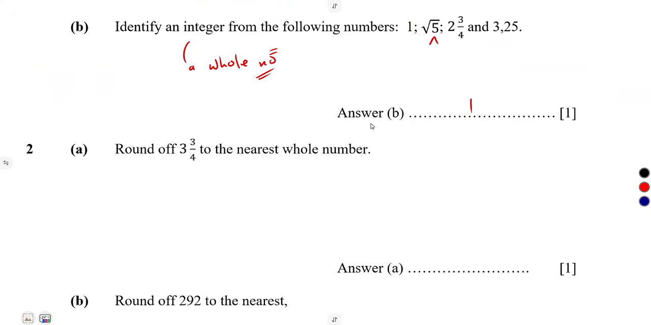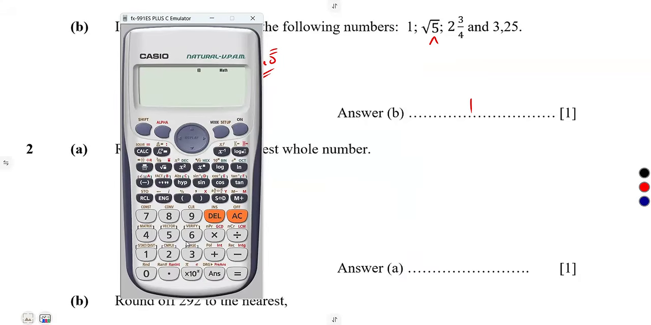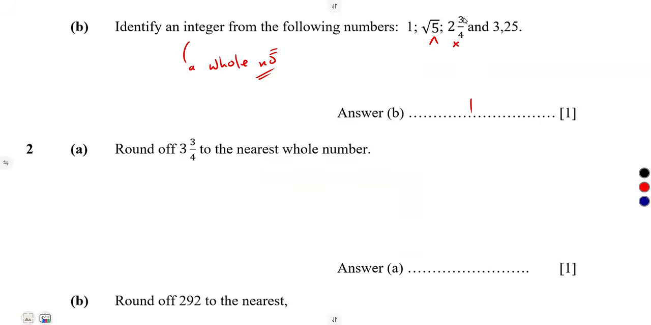The square root of 5, guys, you cannot simplify this. Just for revision purposes, I'm going to present the calculator, even though you're asked not to use the calculator, just for you to see the square root of 5. This is what you have. It cannot be simplified. It's actually a decimal. We are talking about whole numbers. So it's actually out. 2 and 3/4 is a fraction, not a whole number. So it's actually out. This is a decimal. It's actually out.